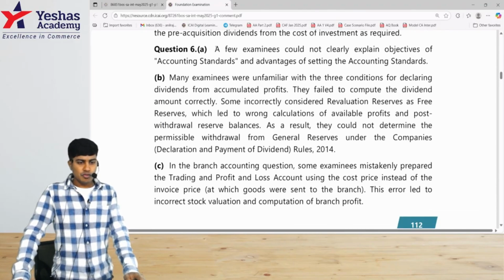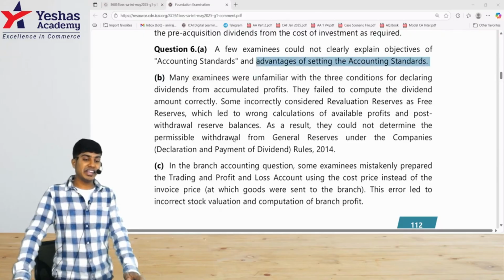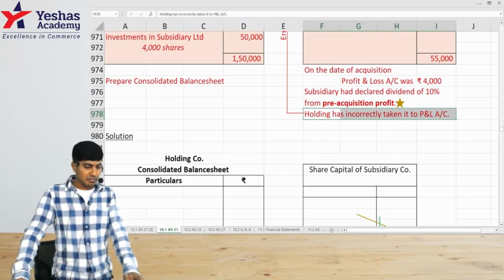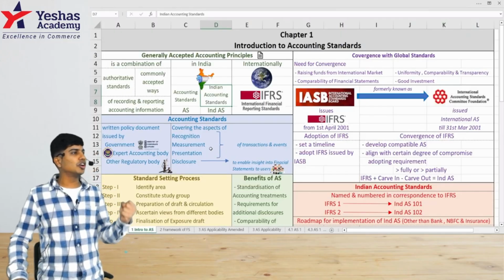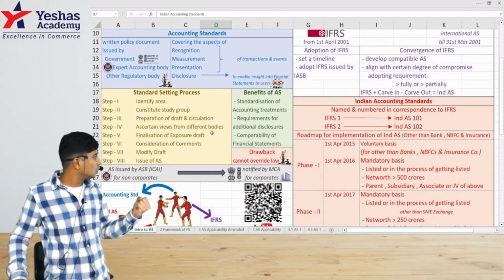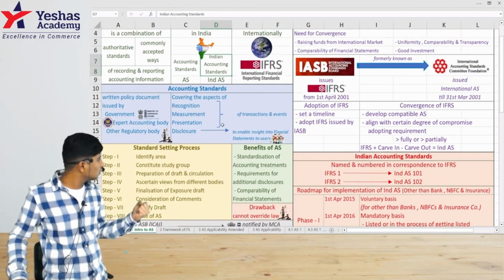6A, few examinees could not clearly explain the objectives of accounting standards and advantages of setting accounting standards. We take theory very lightly. In chapter 1, we have a clear question which talks about the objectives of accounting standards. What is the objective of accounting standards? Accounting standards are issued in order to bring reliability, in order to increase the comparability of the accounting standards.